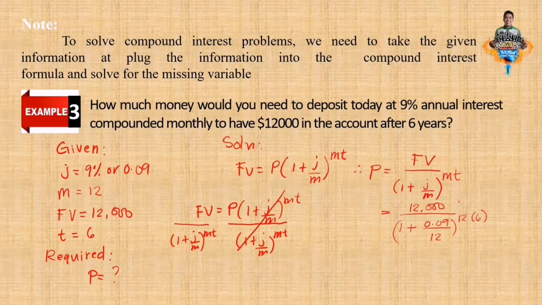So first, solve the divisor. 0.09 divide 12. Again, 0.09 divide 12. Quotient is 0.0075 plus 1. 1.0075 raised to the power 12 times 6, we know 72. So we can also press 12x6, close parenthesis. So the answer is 1.71255270681, and so on and so forth.